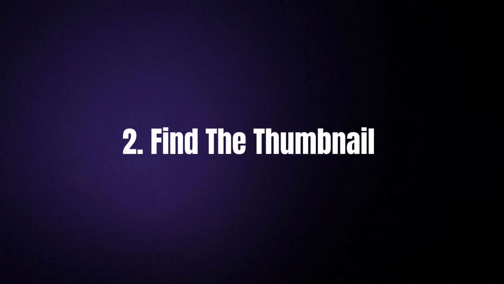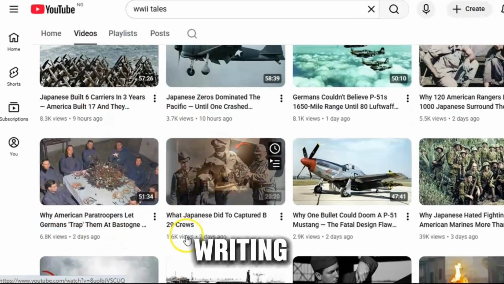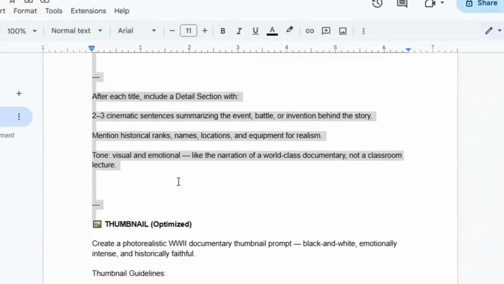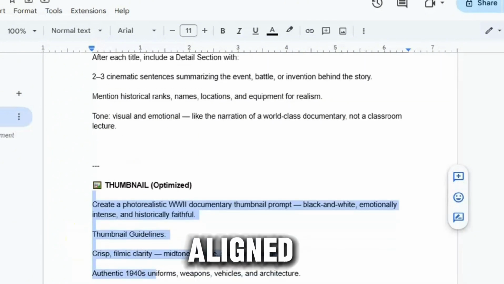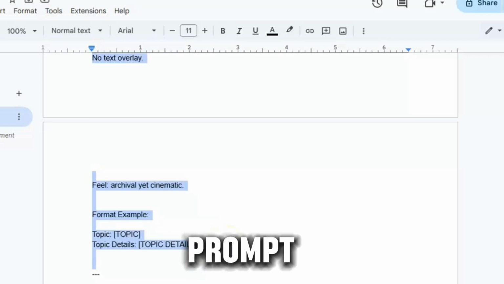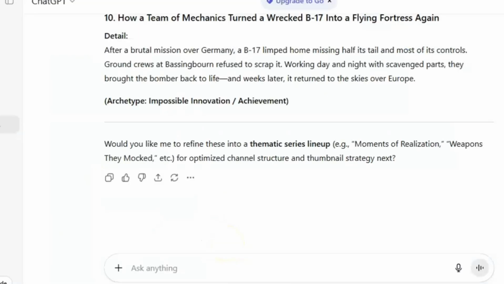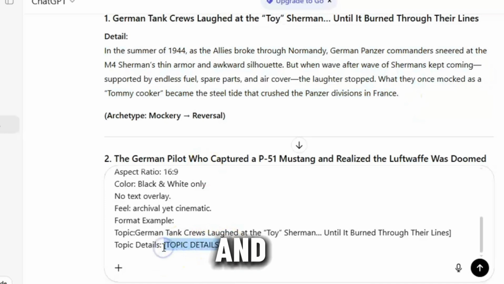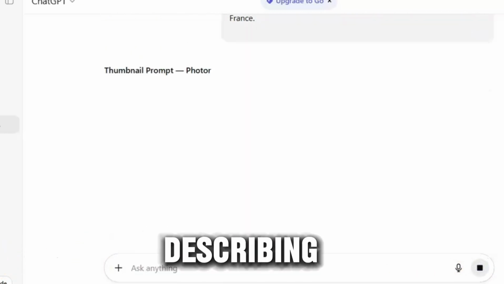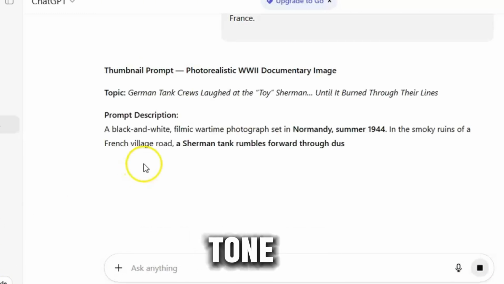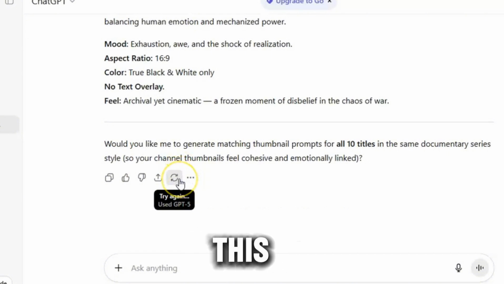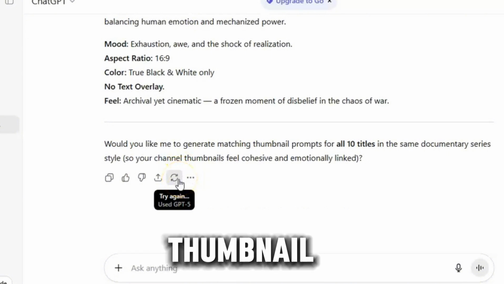Step 2. Designing your thumbnail concept. Before writing your script, you need to visualize your thumbnail. Your thumbnail gives your video its identity, and it keeps your story visually aligned from the start. Go to your prompt document and copy your thumbnail concept prompt. Paste it into ChatGPT, replace the placeholder with your chosen topic and title, and hit enter. The AI will generate several visual concepts describing colors, composition, and emotional tone. Pick the one that best captures your story spirit and save it. We'll return to this concept later when finalizing your thumbnail design.